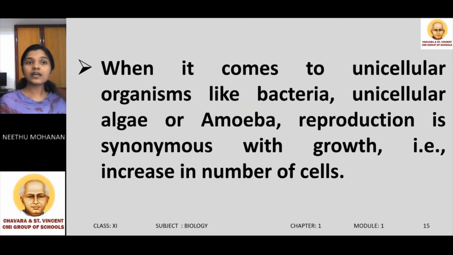During reproduction also, a single cell divides into two daughter cells. So an increase in the number of cells can be considered as growth and also reproduction in unicellular organisms. So reproduction is synonymous with growth in the case of unicellular organisms.